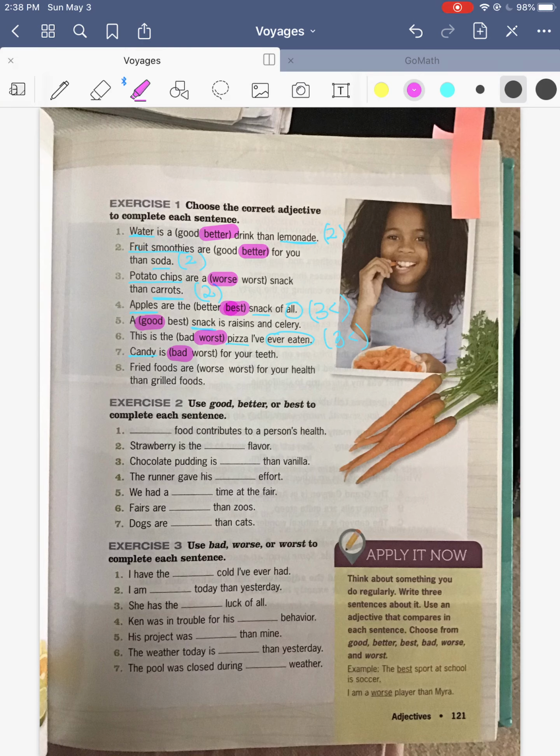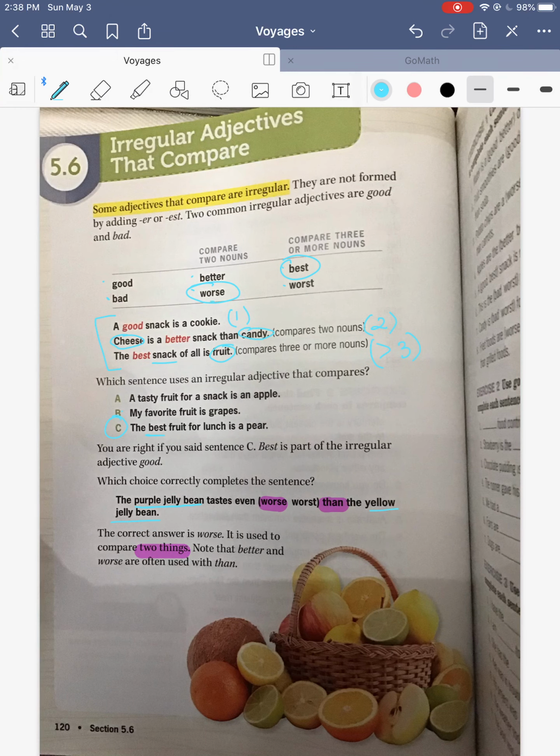Fried foods are worse for your health than grilled foods, or fried foods are worst for your health than grilled foods. So we're comparing fried foods and grilled foods. So that's 2 things. Which means we need to pick the one that's for 2, which is worse.